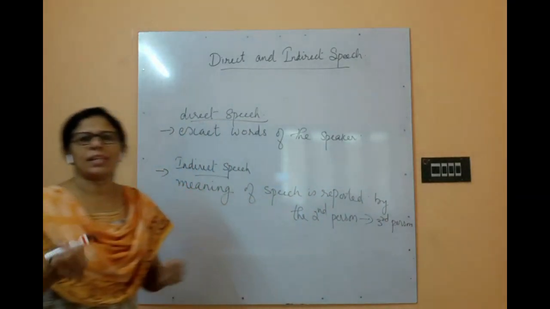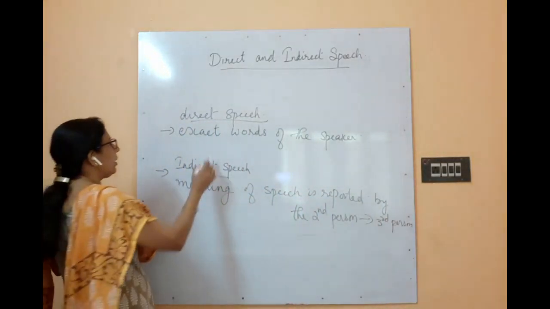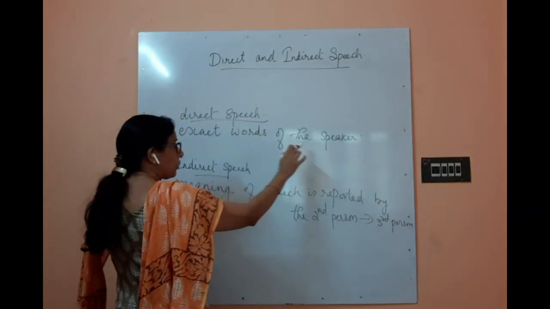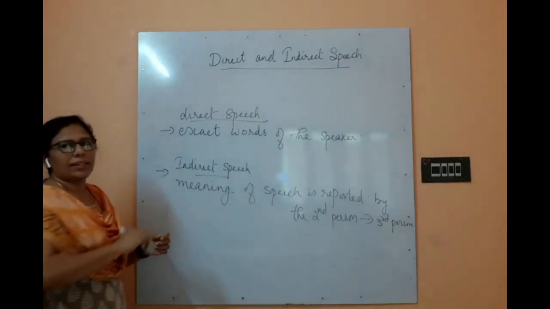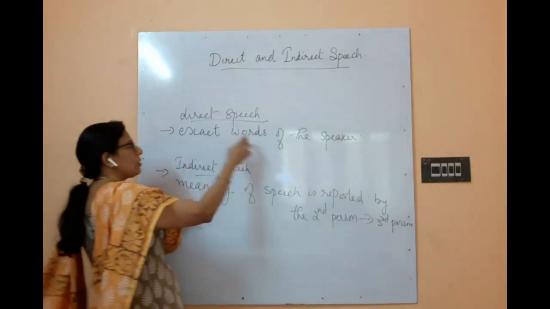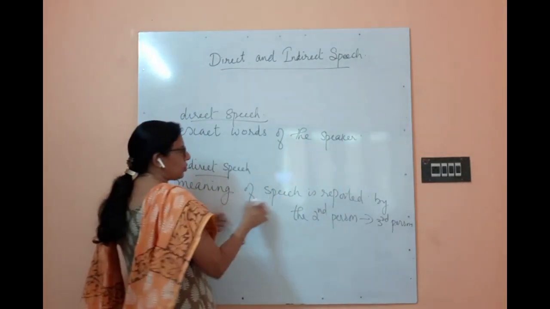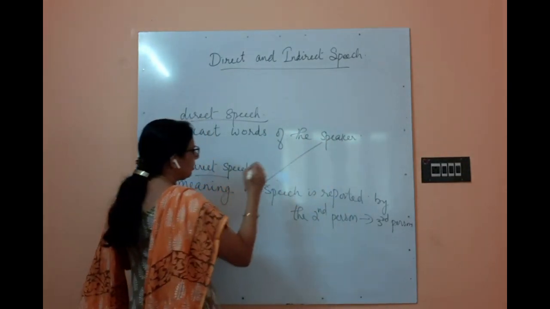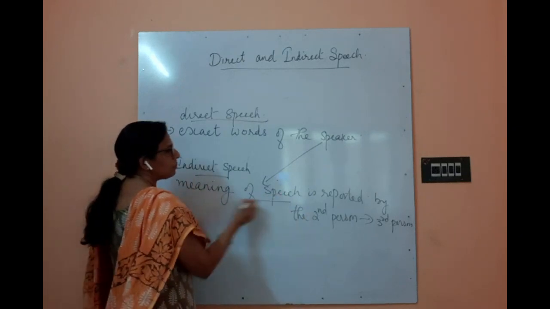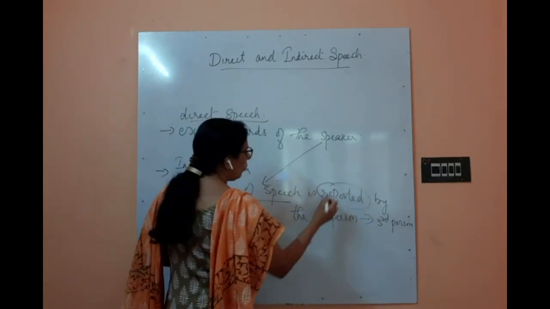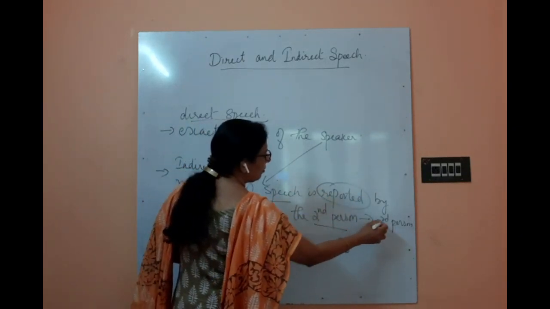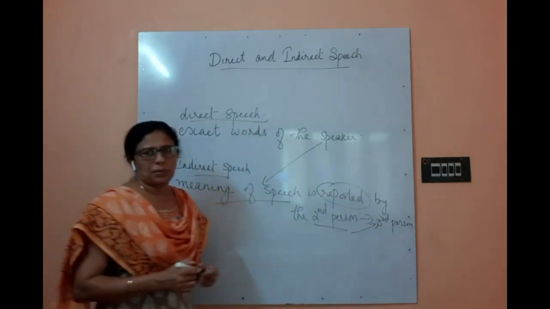The third person can be anybody. Direct speech means the exact words of the speaker, but indirect speech means the meaning of the speech told by the speaker is reported. Who will report that? The second person will report that to the third person.